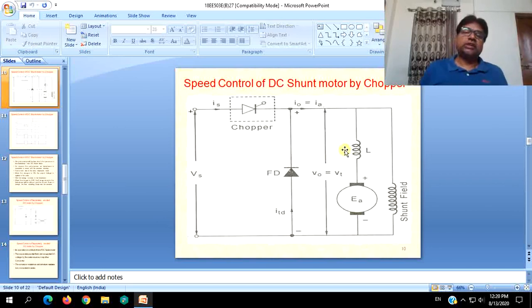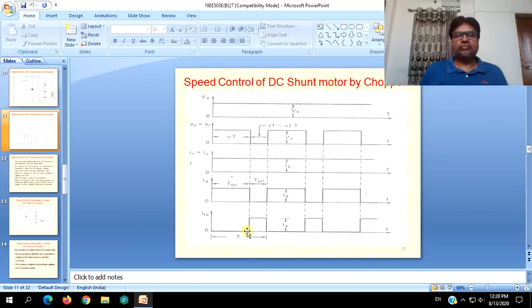It reaches the maximum value by the end of the turn on period, and when the chopper is turned off, both the shunt field and armature inductance will not be getting any voltage, but they will release their energies through the freewheeling diode. Due to this, current becomes continuous. All other operations remain the same.